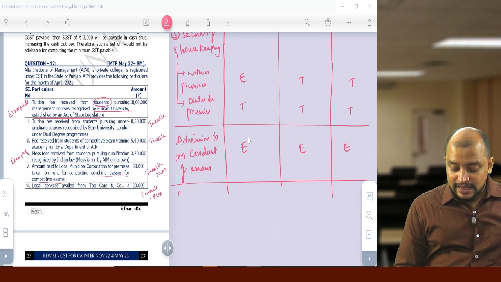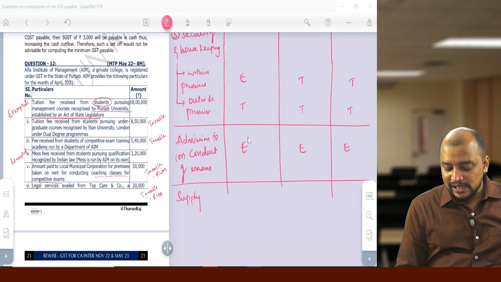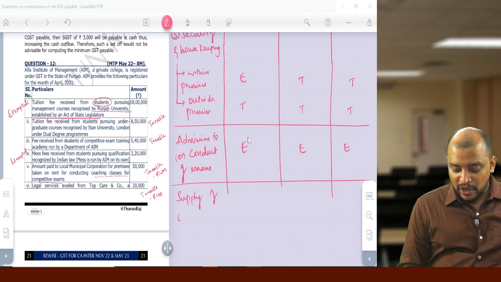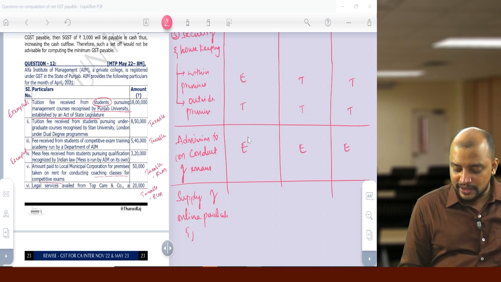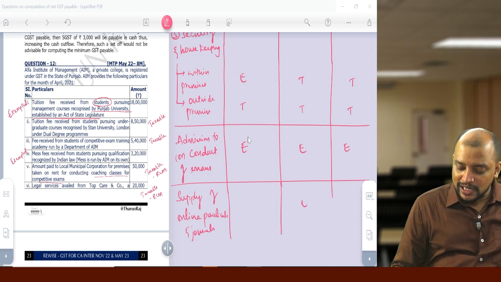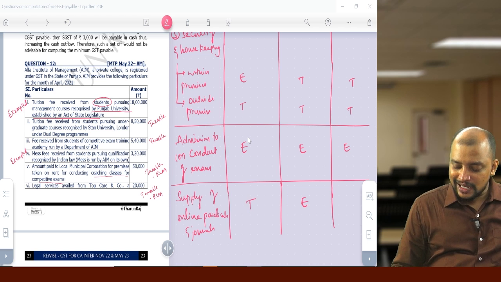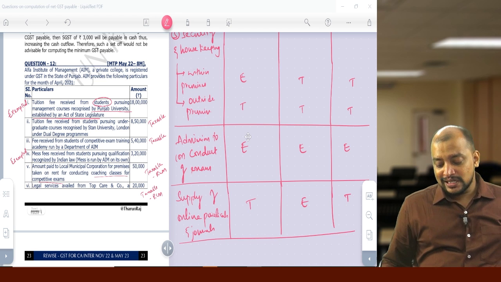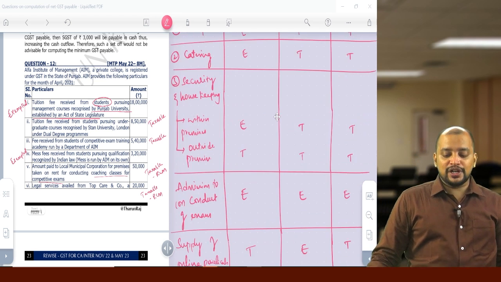Then last, supply of online periodicals and journals. Only in case of category 2 it is exempted, but other cases it will be taxable. So this is the matrix of exemption that you need to remember.